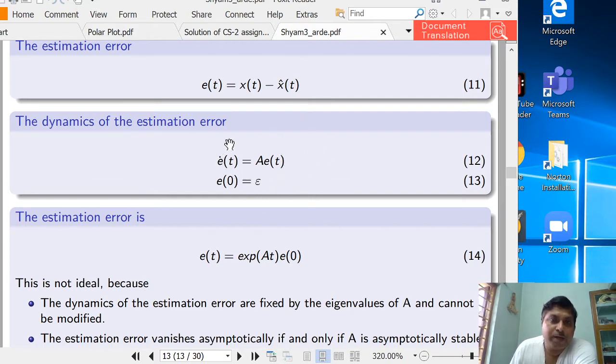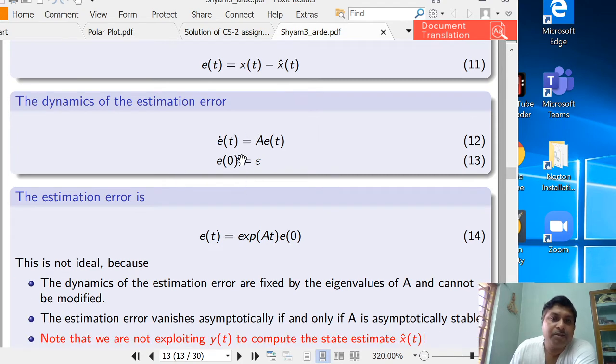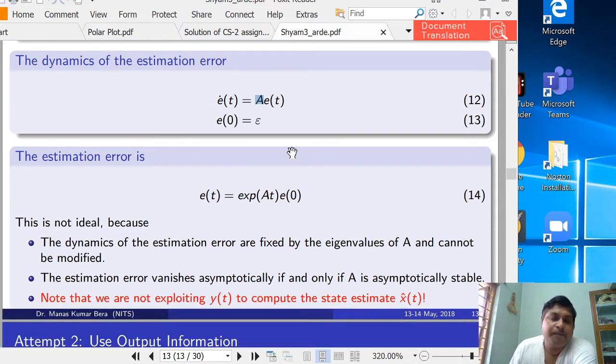For the open loop estimator, we observe that the dynamics of the estimation error are fixed by the eigenvalues of A and cannot be modified. The convergence of the error depends on the eigenvalues of A, so this is not a good method for estimation.